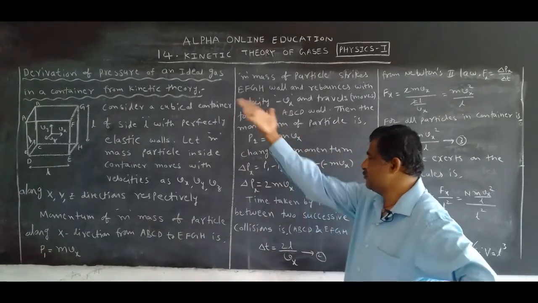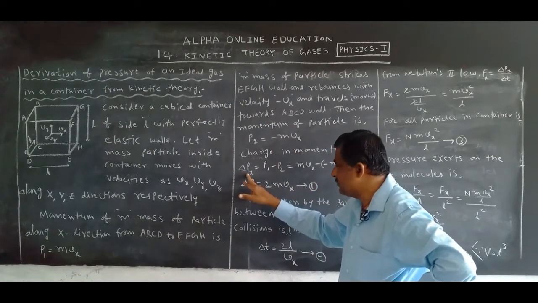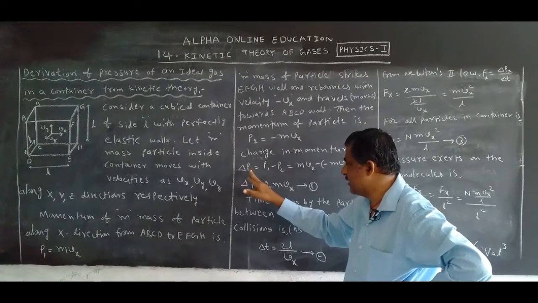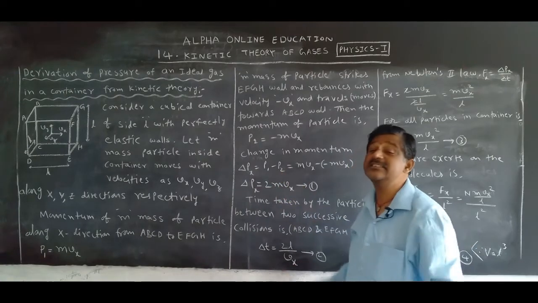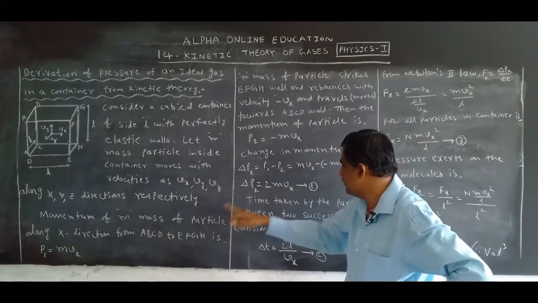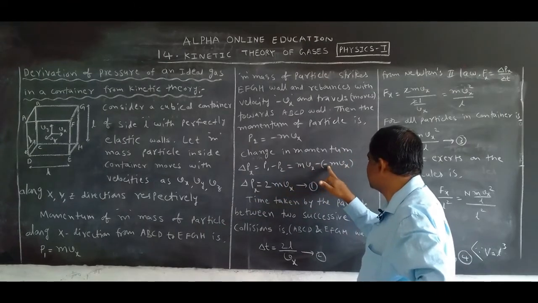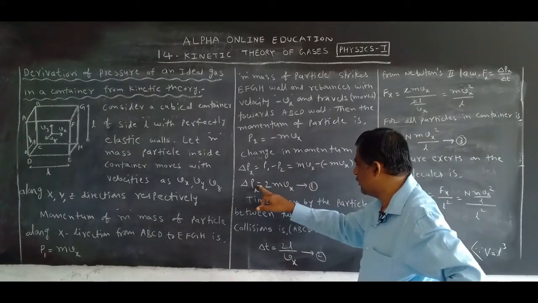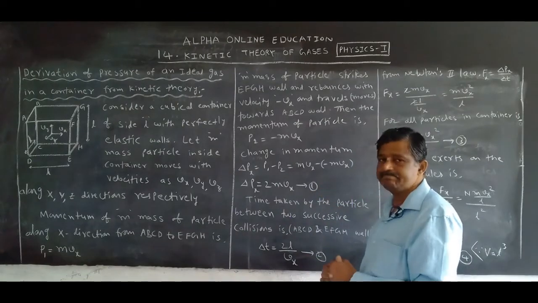Now the change in momentum. What is the symbol for change in momentum? Delta P. In which direction does it travel? The x direction. That's why delta Px is equal to P1 minus P2. What is P1? mvx. What is P2? Minus mvx. Minus minus becomes plus. So the formula is delta P is equal to 2mvx. Take this as equation 1.